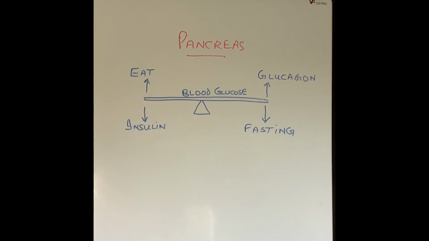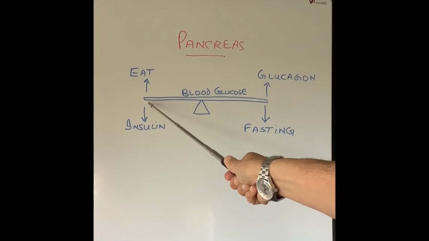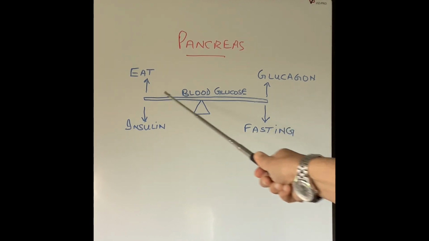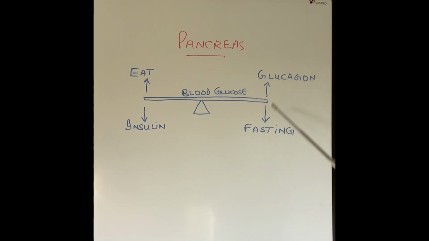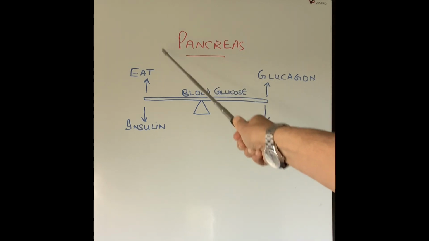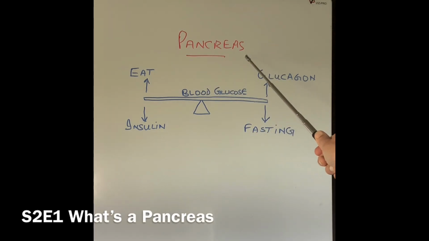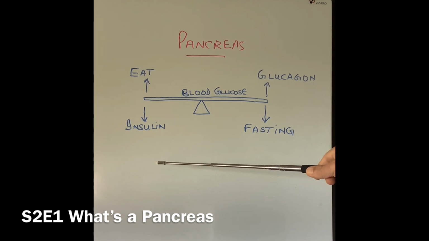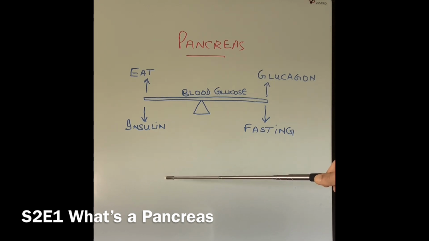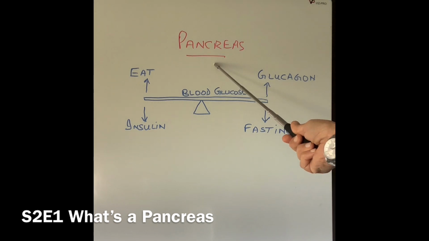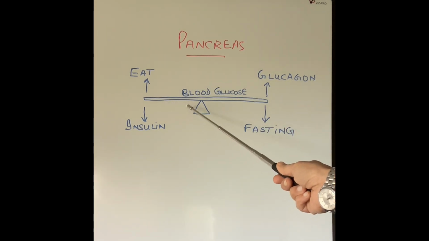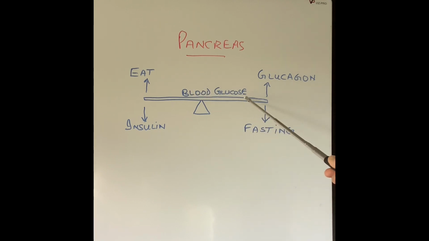Now I'm going to talk about what keeps our blood sugar or blood glucose in balance, so it does not go too far up and does not go too far down. And that's where the pancreas comes in. If you don't know what the pancreas is, please watch my video linked below, which tells you more about the function of the pancreas, one of the vital organs in our body. Like heart, brain, lungs, also liver and pancreas are vital organs in our body without which we cannot survive for very long. So how are the blood glucose levels kept constant?